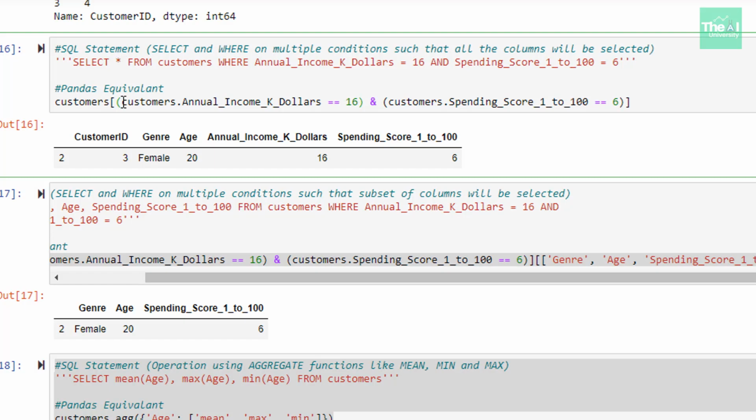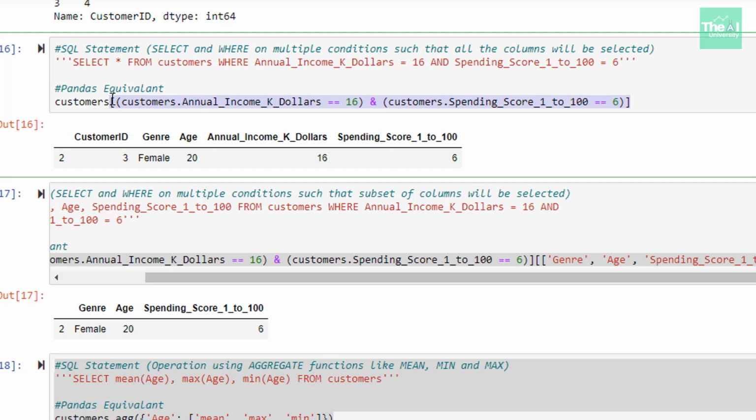The Python equivalent of this query is written in the next line, where we have given the name of the data frame first, followed by these 2 conditions inside the square brackets.